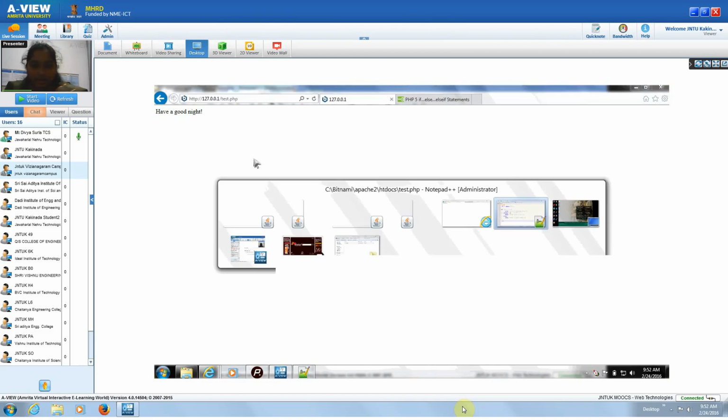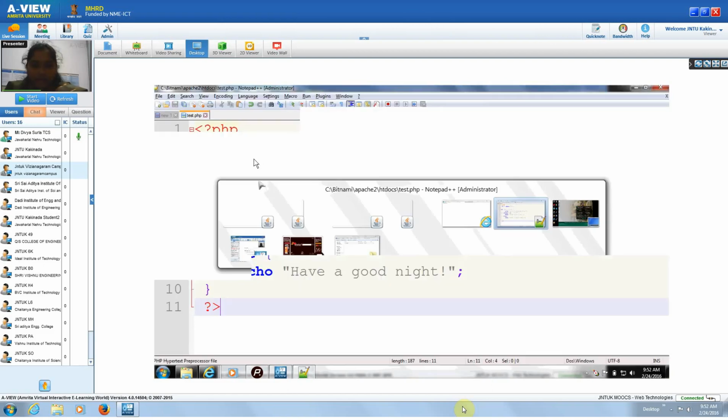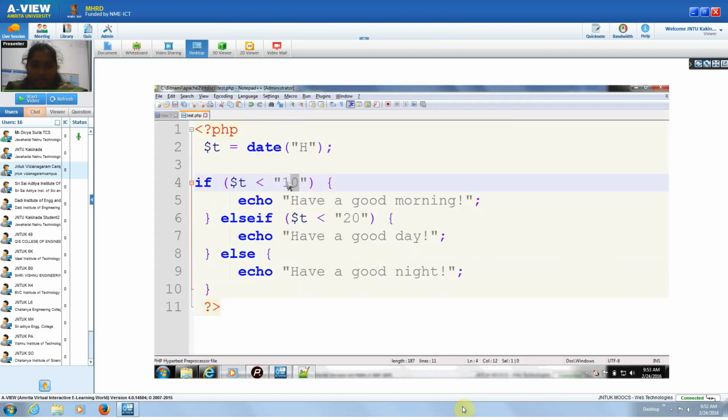Have a good night. See, if $t is less than 10, 10 hours, it will print have a good morning. If it is less than 20, have a good day. And if it is more than 20, then it will go to have a good night.